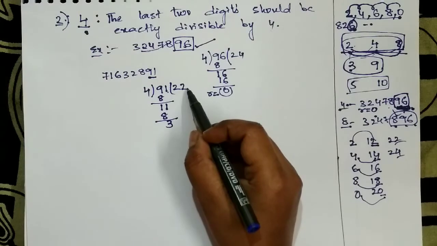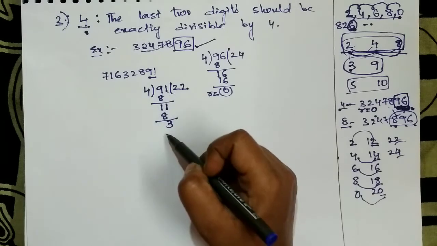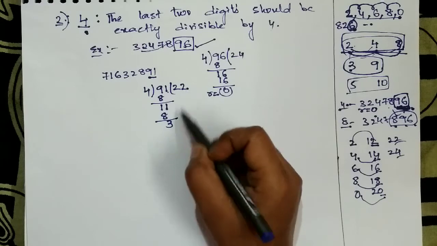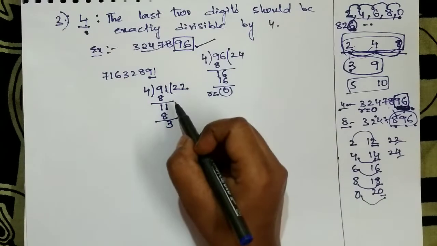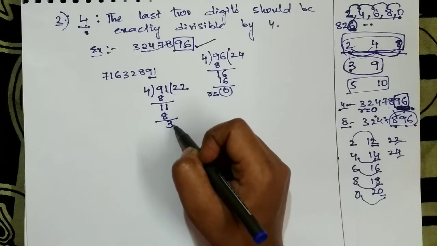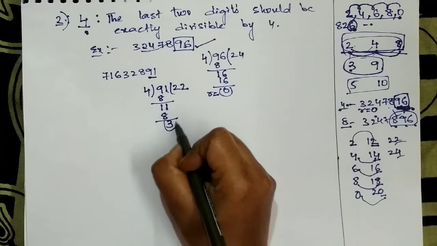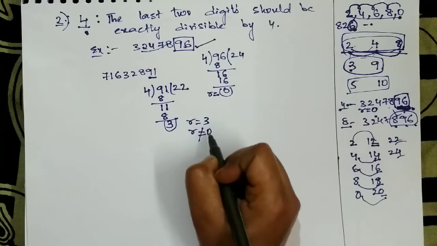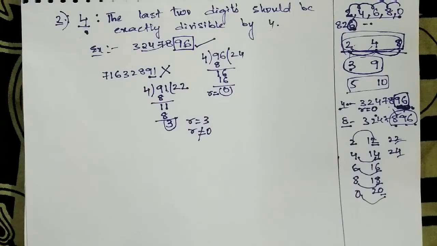So here you should not put a decimal, children, because here we are checking whether the last 2 digits are divisible by 4 or not, means it should give remainder 0. If you put a point here, it will give 0 and this process will go on. You should not put a point here and you should not keep 0. So as the remainder is 3, means it is not equal to 0. So this number is not divisible by 4.